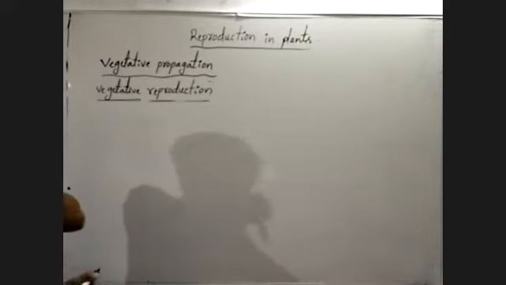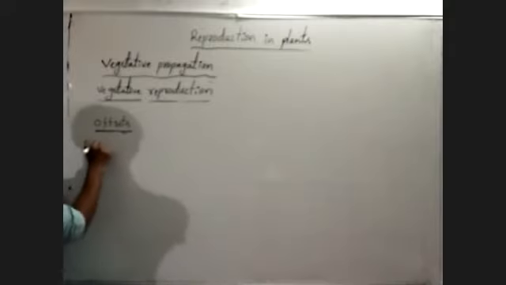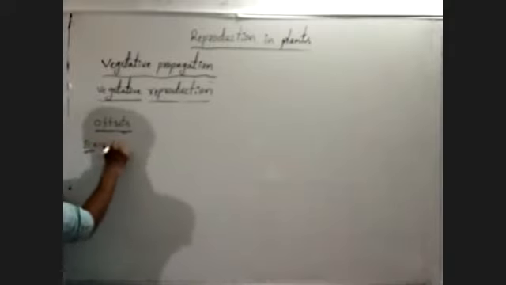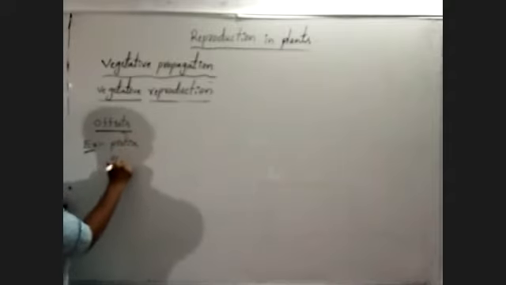Next, offset. Okay, observe carefully. Example, Pistia, Eichhornia.